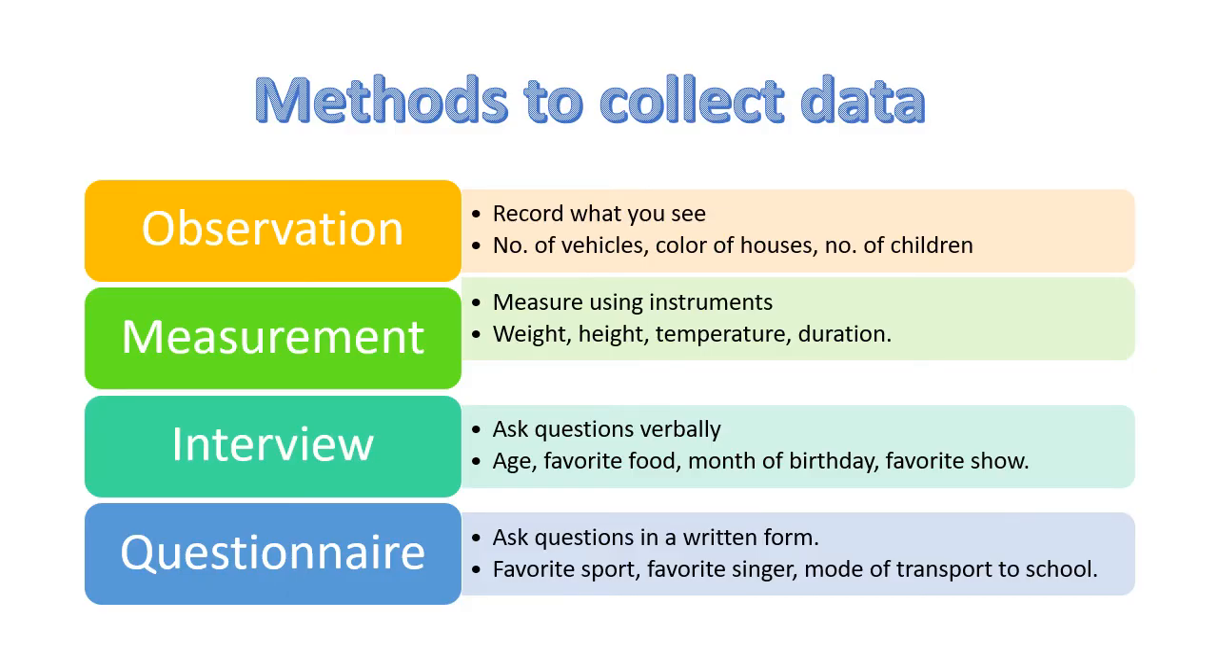There are four methods to collect data. First is by observation. So when you walk into an environment, you record what you see. For example, you see cars around and you record how many cars are there, and you also see houses in the environment. So you record the color of the house on this side and how many houses are there in your environment at that time. And if you see any people, you record how many adults and how many children.